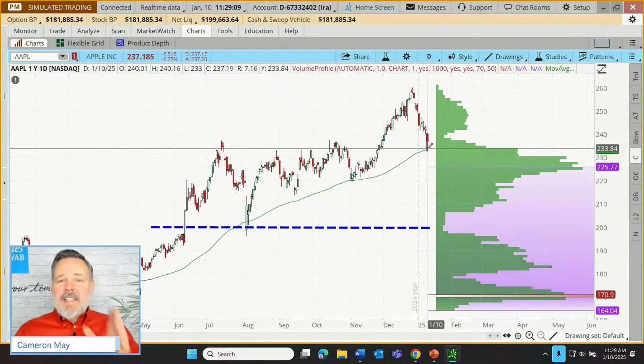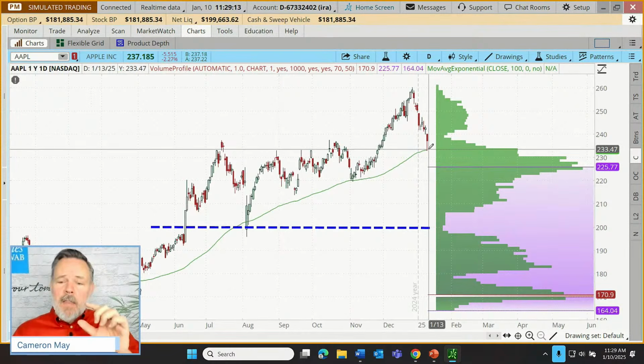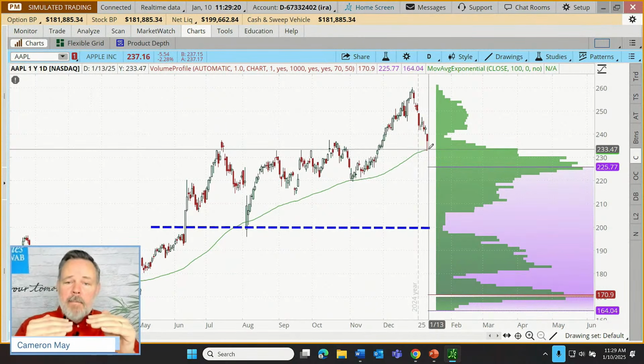Now, for some traders, this 1 year daily view is adequate. However, for others, they may seek to refine the timing of their entry to see whether trend, price activity, and volume on an intraday chart are confirming what I think is happening, what my eyes tell me is happening here on a daily chart.